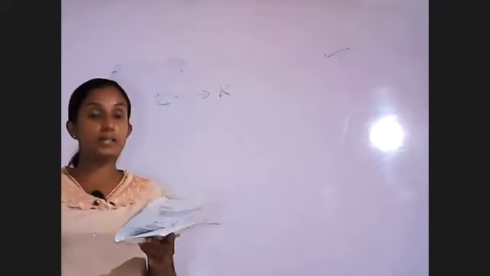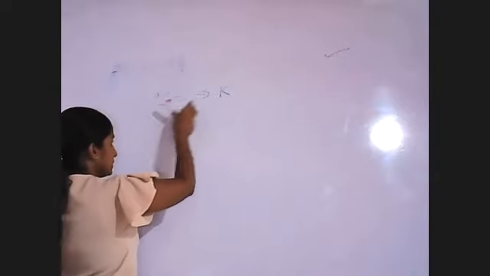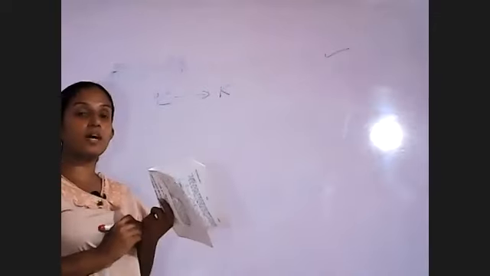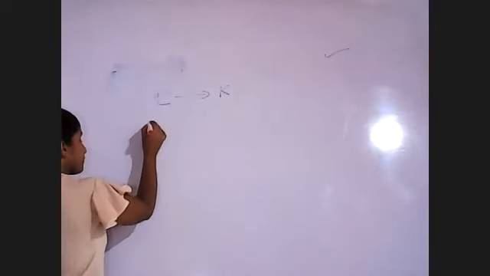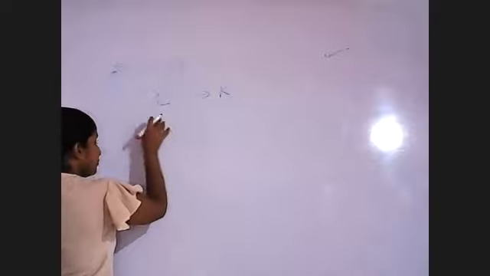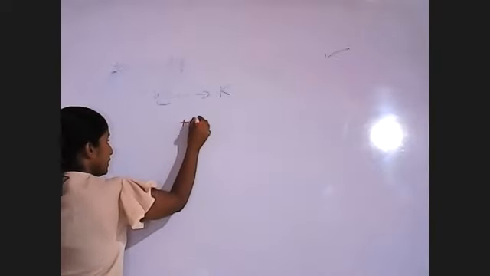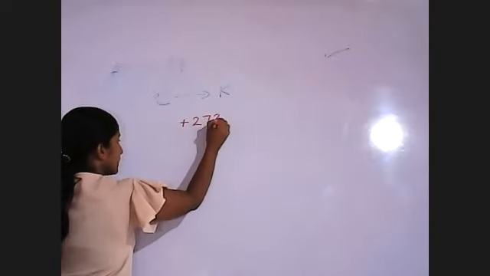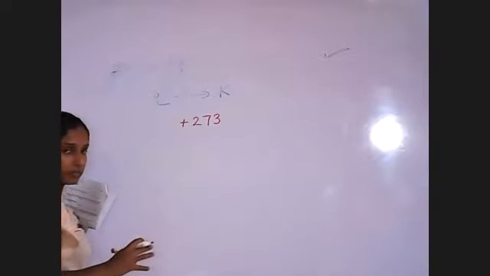We add 273. If we are given the Celsius value, we add 273, then we get the Kelvin value.